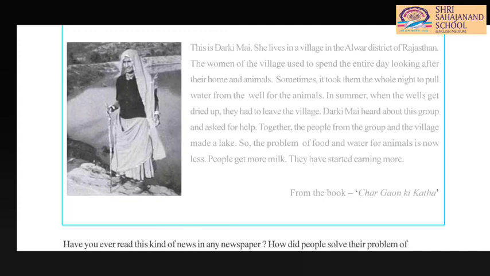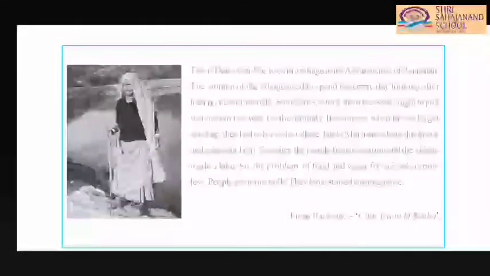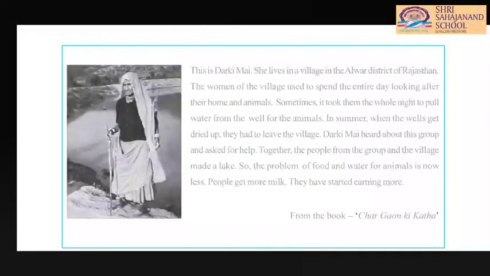In summer, when the wells get dried up, they had to leave the village. Oh my god. When the well dries up, that means there is no water in the well, so they leave the village. Darkimai heard about this group and asked for help. Which group did Darkimai hear about? The Tarun Bharat Sangh, and she asked for help.